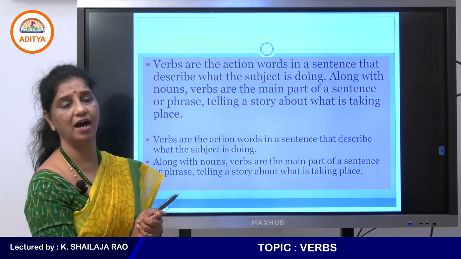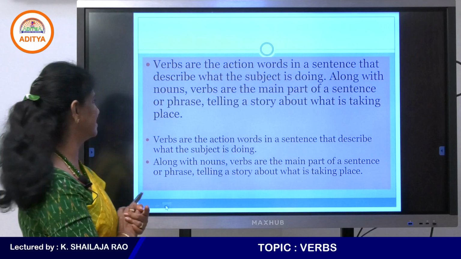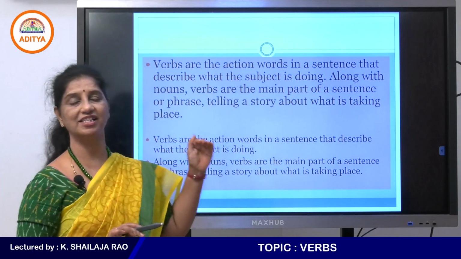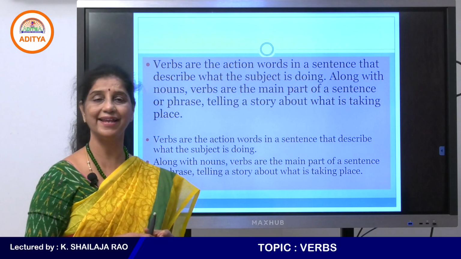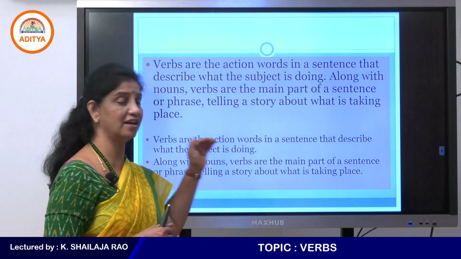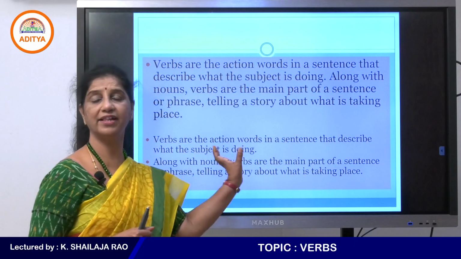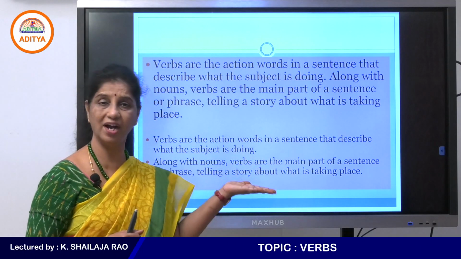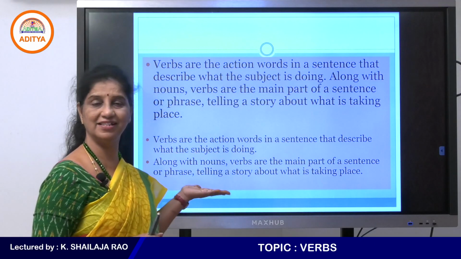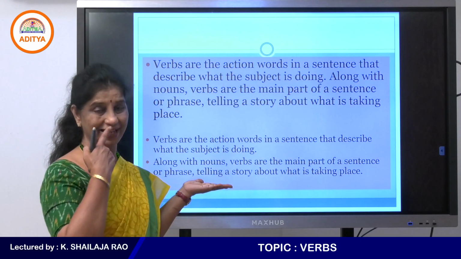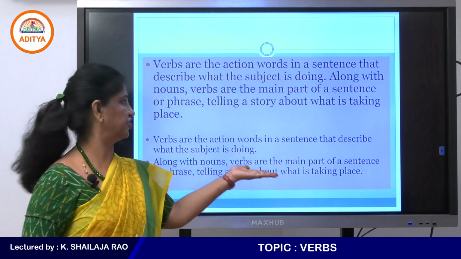So verbs are words in a sentence that describe what the subject is doing. Subject, what is the subject? When I say he is playing or the children are reading, who is doing the job or who is doing the work? Who is doing that action? The children, right? So children are the subject and they are doing some action.